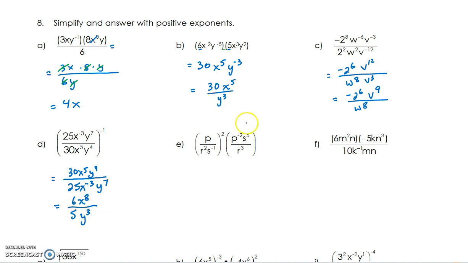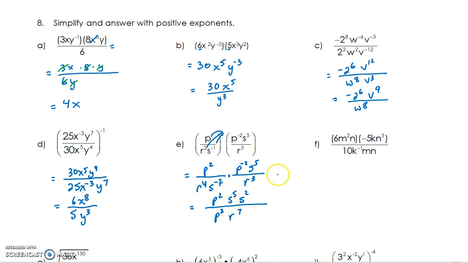Letter E, we have lots of brackets here. We got to remove them and don't lose any of the details. P squared, r to the 4, s to the negative 2 when you multiply that exponent in. There is no exponent on the second bracket. It's just going to wind up as it is, p to the negative 2, s to the 5, and r to the 3. One big bracket. The p squared on top, the p to the negative 2 on the bottom is going to be p to the 2. The s to the 5 on top, and the s to the negative 2 is going to go on top as s to the positive 2, and the r to the 3 and the r to the 4.